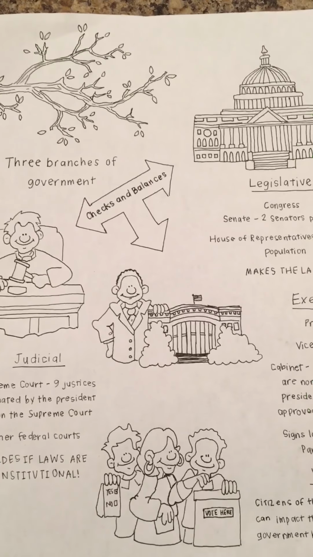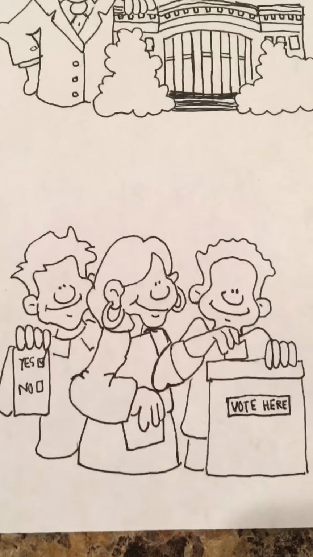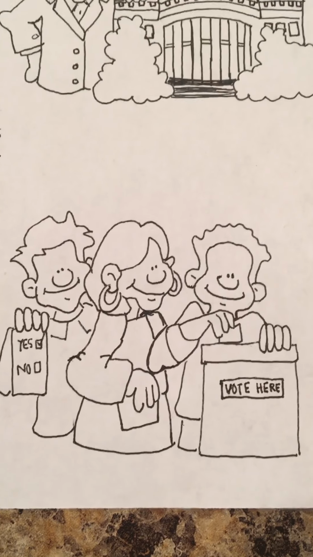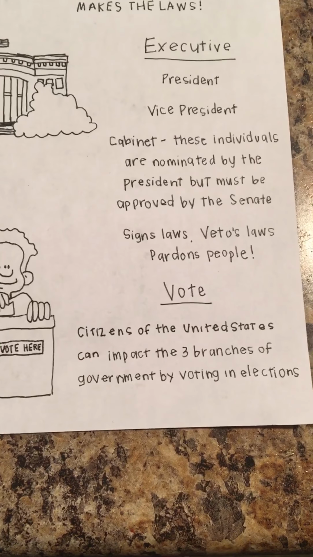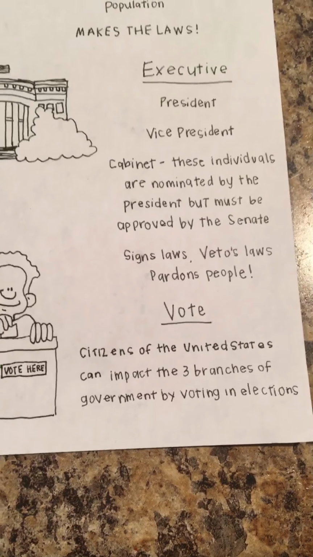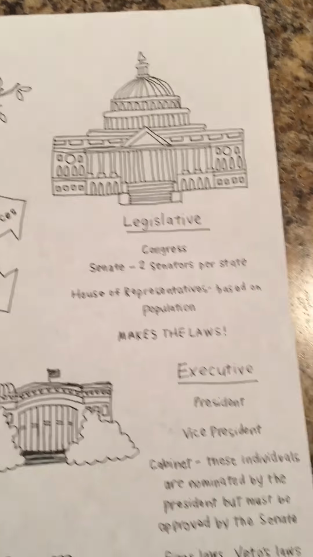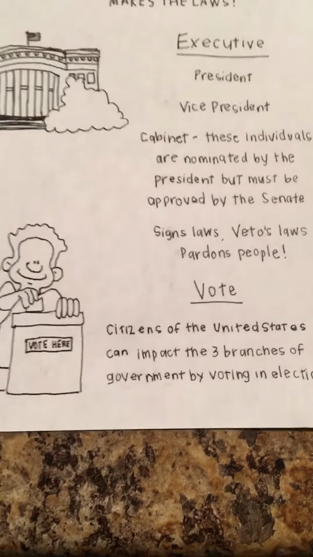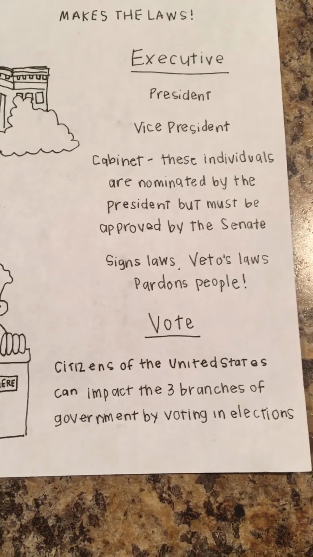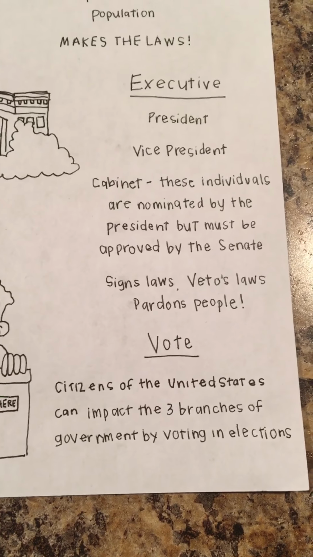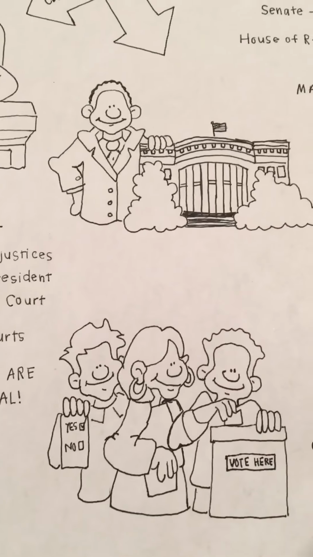Another big part about the 3 branches of government is the citizens of the United States. We are a big part of government. We have the right to vote. It's important for citizens of the United States to take the time to get to know the individuals who are running for each of these different offices so they can vote and make sure that the best people end up in these positions. It is with our votes that we can impact the 3 branches of government during each and every election.